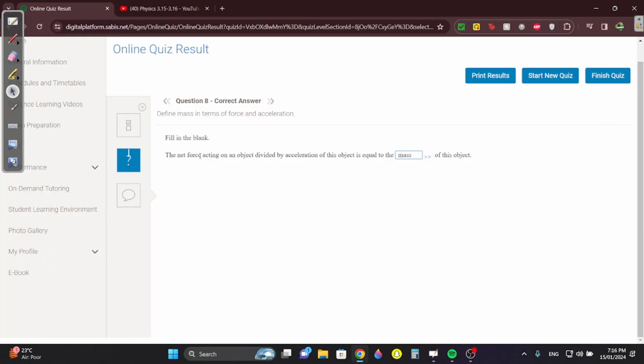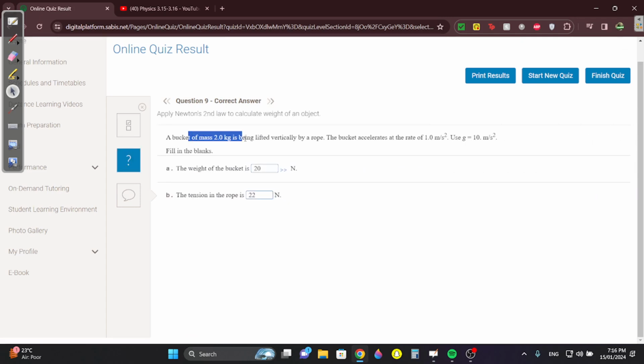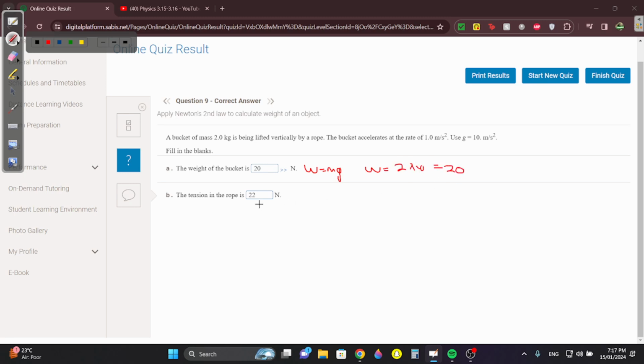How many minutes are we on? 3 minutes. Okay. The net force acting on an object divided by the acceleration. So what is F divided by a? Obviously m, which is mass. A bucket of mass 2 kilograms is being lifted. It accelerates at 1 meter per second squared. Use g as 10. What is the weight? Weight is W equals mg, so W equals the mass, which is 2, times the gravity, which is 10, which is 20.